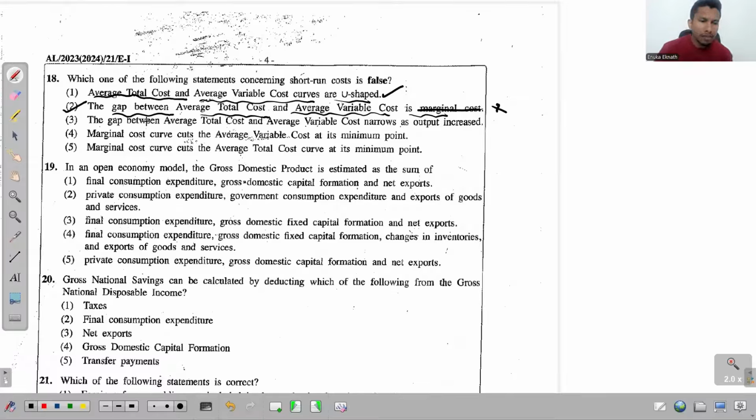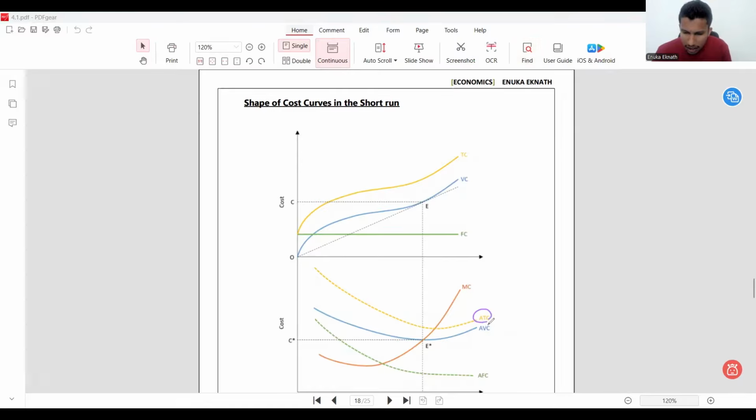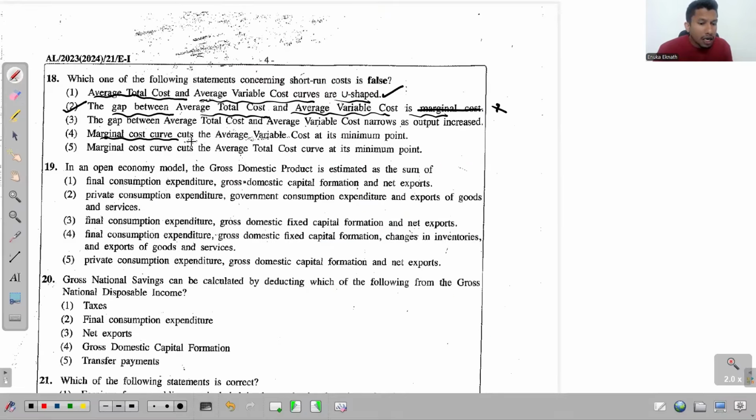Third one says the gap between average total cost and average variable cost narrows as output increased. See, the gap between the two, ATC and AVC, it narrows down. The gap reduces when the quantity increases. That is also true. And the next one says marginal cost curve cuts the average variable cost at its minimum point.